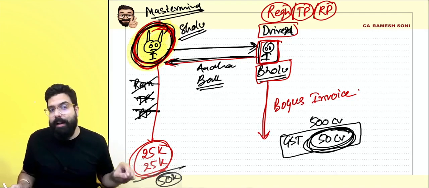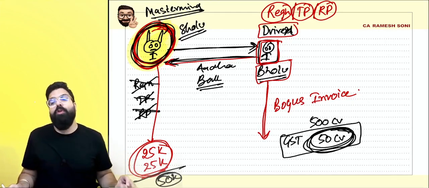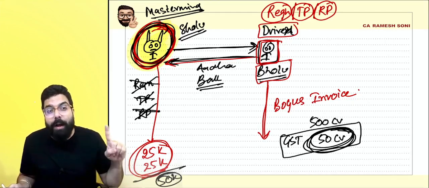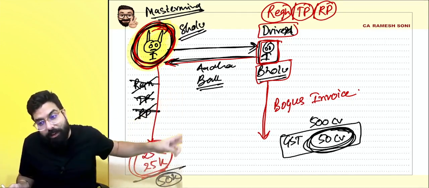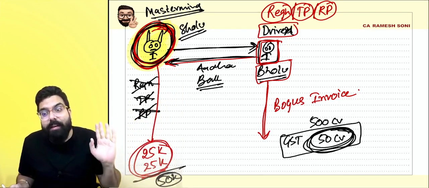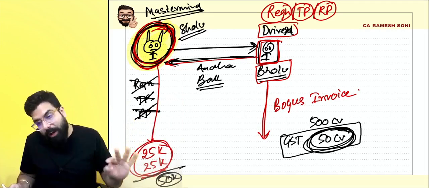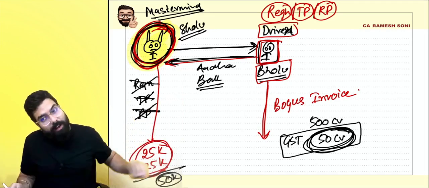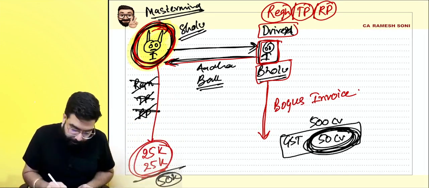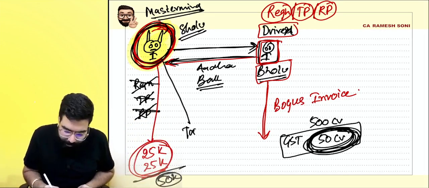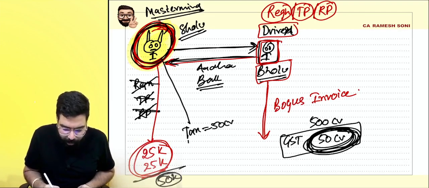Sir, the amount of ITC which has been passed on, or the amount of tax which is evaded, whichever is higher. Not whichever is higher, whatever is the amount of ITC passed on. Bogus invoice he issued, 50 crore of GST passed on, penalty. Tax, so he has to pay 50 crore.